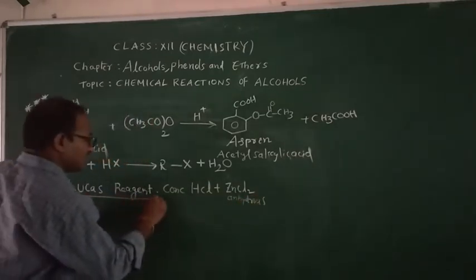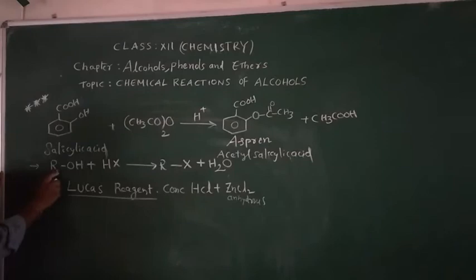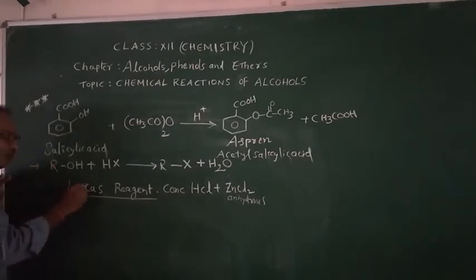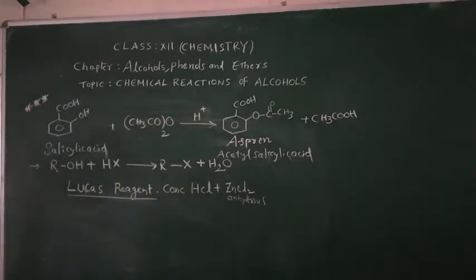This is important. This Lucas reagent is helpful to identify primary, secondary, and tertiary alcohols. There are three types of alcohols. This is an alcohol, children, ROH means alcohol. To identify the primary, secondary, and tertiary alcohol, we can use Lucas reagent, a mixture of concentrated HCl and anhydrous zinc chloride. Right? And here, how to distinguish?